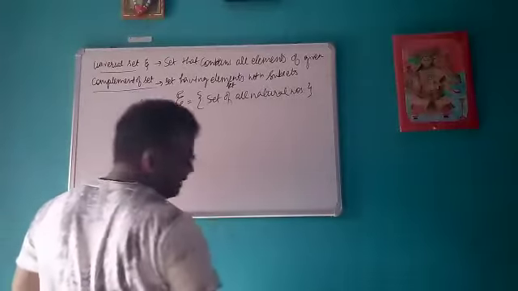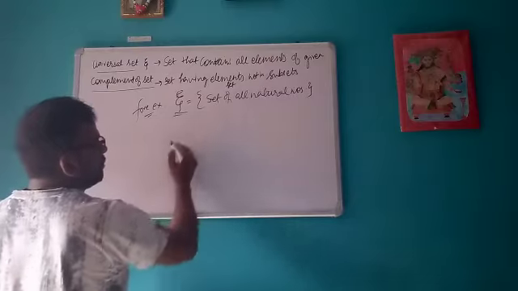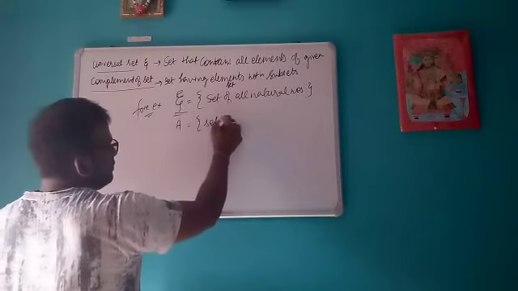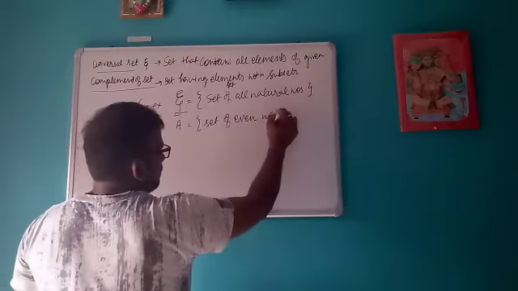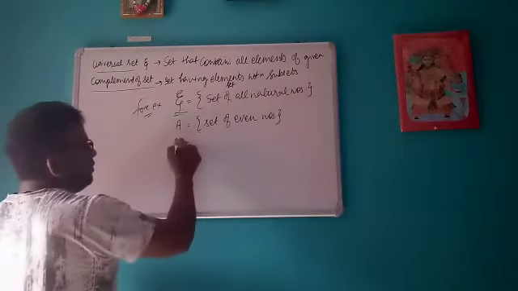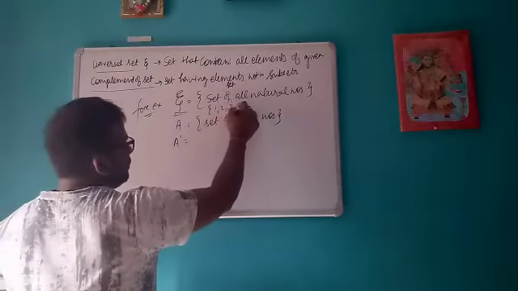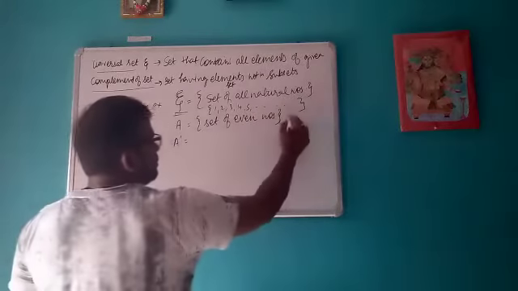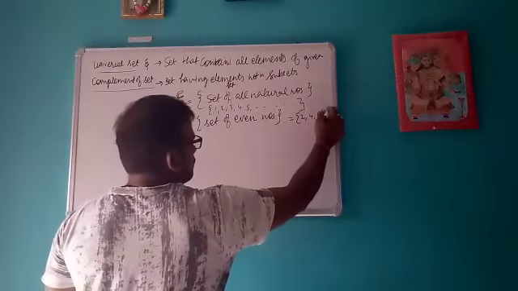Suppose if I take universal set as set of all natural numbers, and I take set A is equals to set of even numbers. Okay, so set of all natural numbers means 1, 2, 3, 4, 5 and so on. And set of even numbers means 2, 4, 6, 8 and so on.